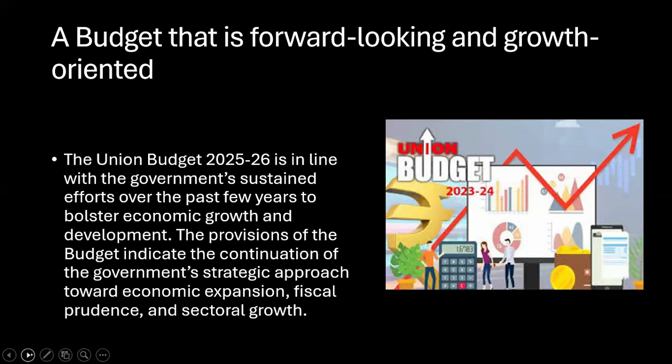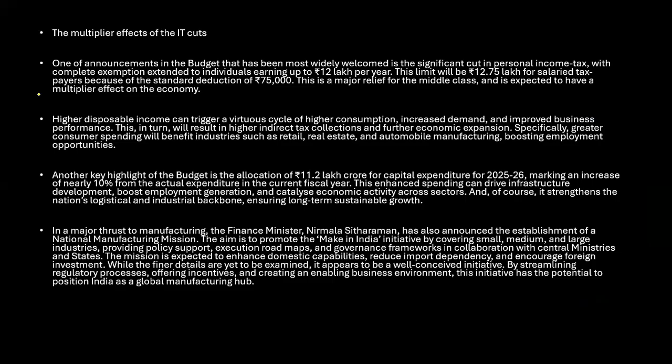The major highlight of the Union Budget 25-26 is the complete exemption from personal income tax for individuals earning up to 12 lakhs. So this is one of the important things that we have done. We will see this in detail, like what the other things are. So the first thing that we have is this one. One of the announcements in the budget that was most widely welcomed is the significant cut in personal income tax.